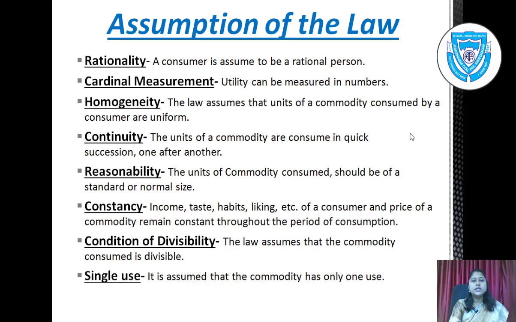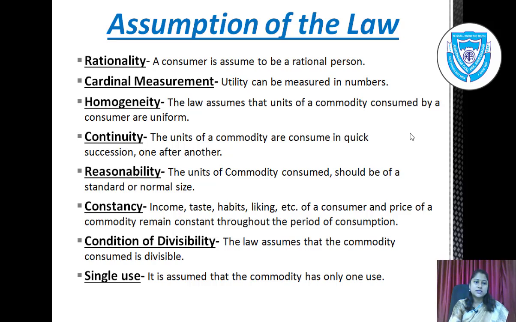Reasonability. The units of commodity consumed should be of a standard or normal size, neither too big nor too small. For example, a cup of tea or a glass of water. There is no use of a spoon or bucket.